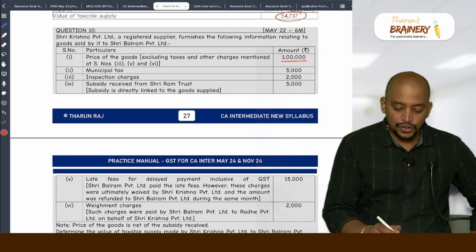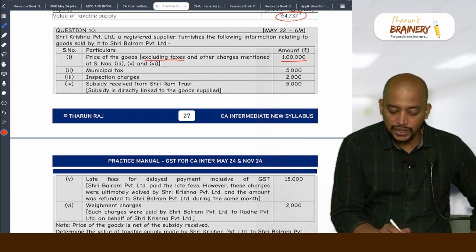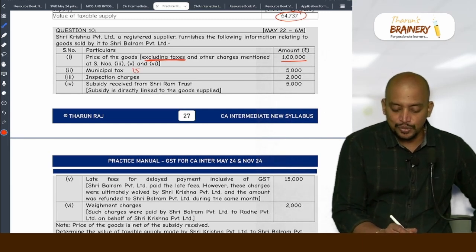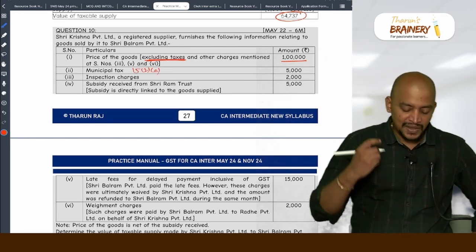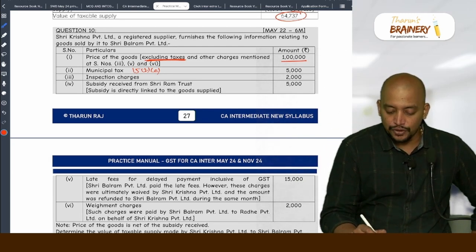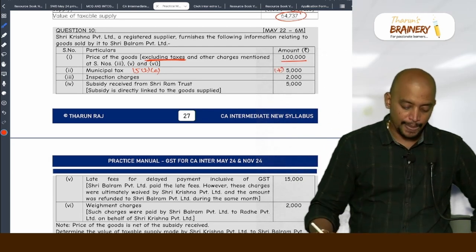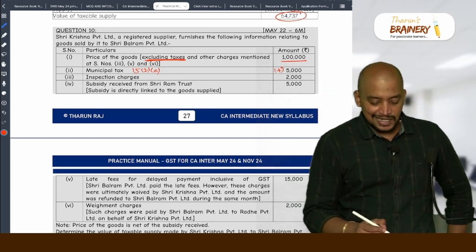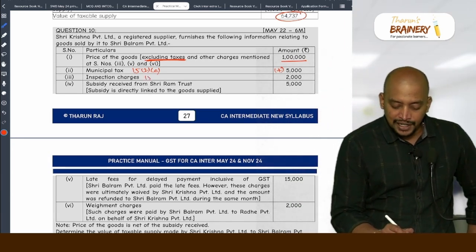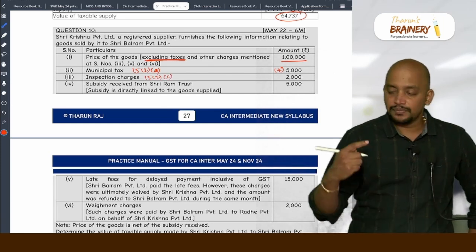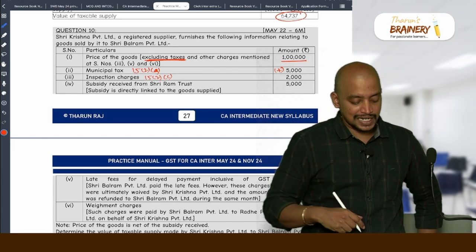And in the given price, is it already included? How do you know that? It's not included, since the price is excluding taxes. So municipal tax is to be included as per 15.2a, and in the given price it is not included, excluding tax, therefore we need to add. Inspection charges, as per 15.2c. So previous one was 15.2a, this is 15.2c, inspection.